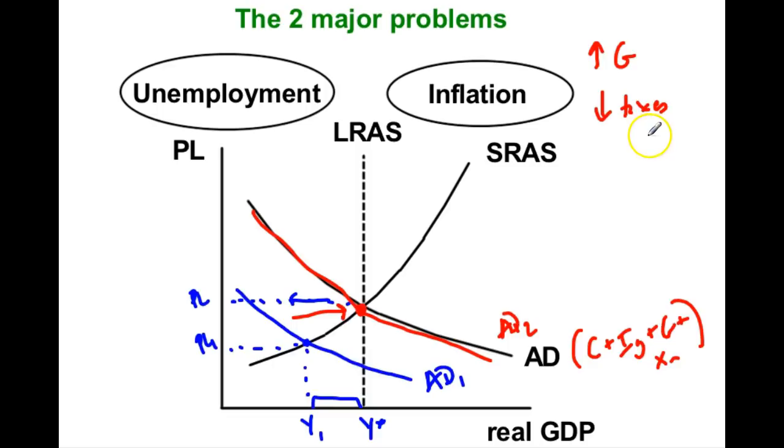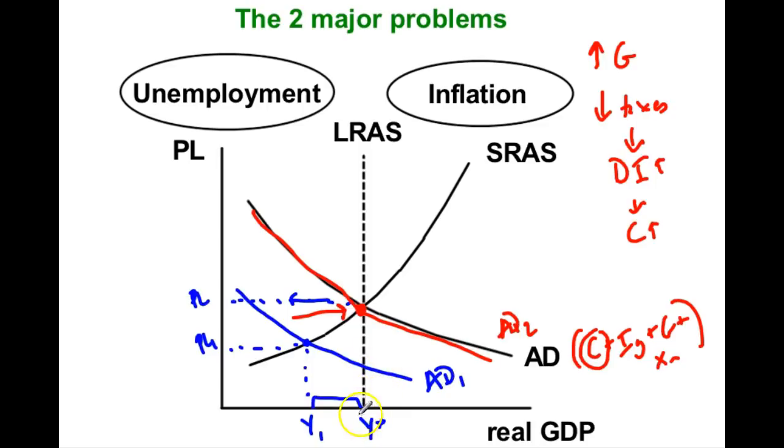The other possibility is to decrease taxes, and as we talked about before, that doesn't have a direct impact on aggregate demand, but when you decrease taxes, that increases people's disposable income, right? Their disposable income goes up, and because of that, their consumption goes up. And again, consumption is one of the components of aggregate demand, so the impact of the tax cut, for our purposes here, looks exactly the same.